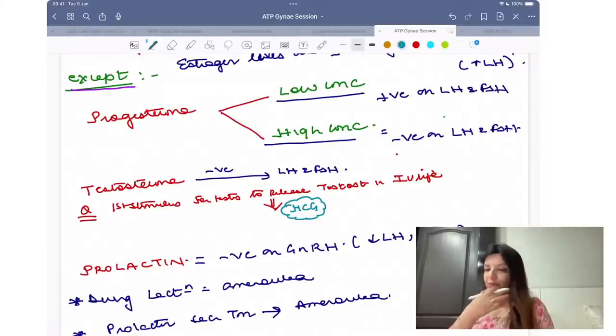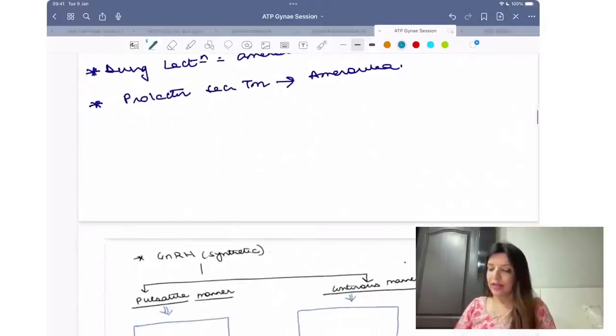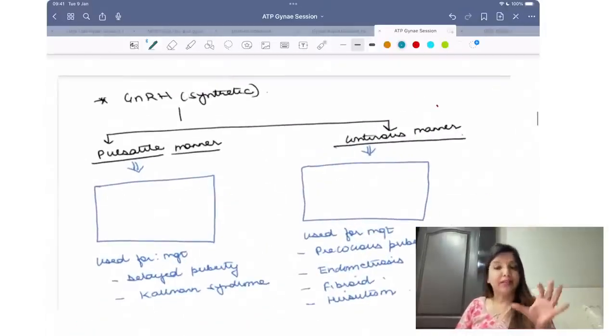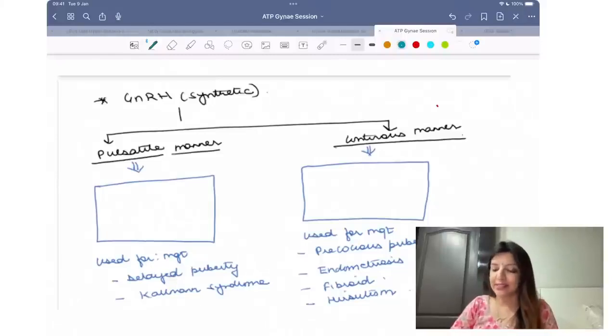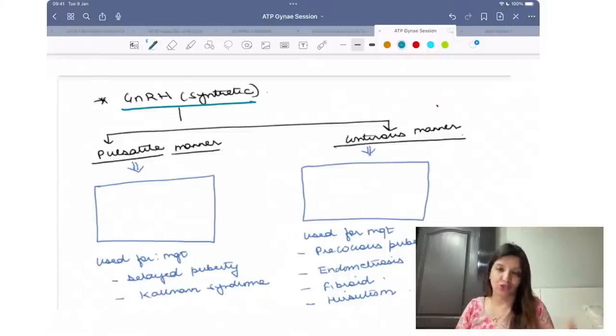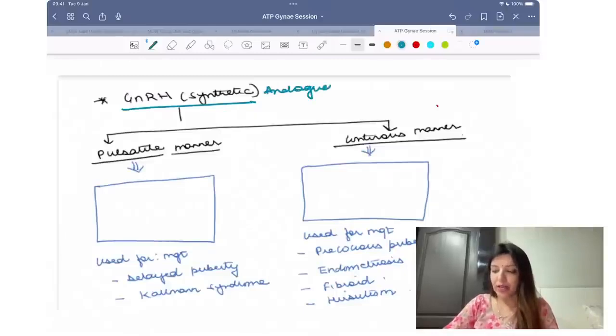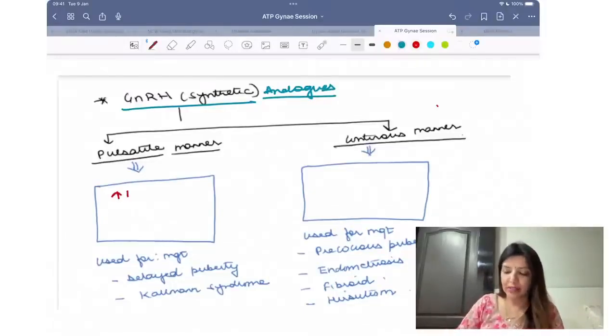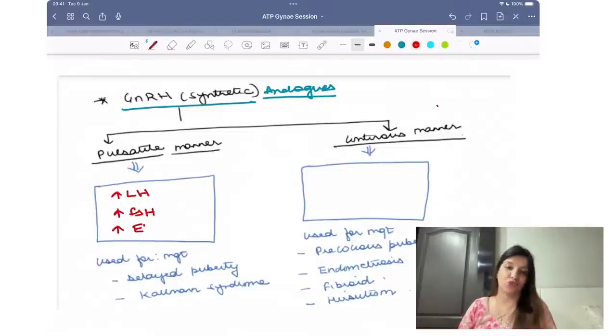Great. Now, let us talk about GnRH. This GnRH which I am telling you is a synthetic GnRH which we prepare in the industries, right? This synthetic GnRH you can give in a pulsatile manner. This is a GnRH analog. Please remember, GnRH analogs, when you are giving in a pulsatile manner, will increase LH, increase FSH, and increase estrogen.